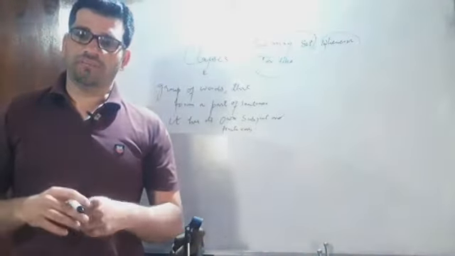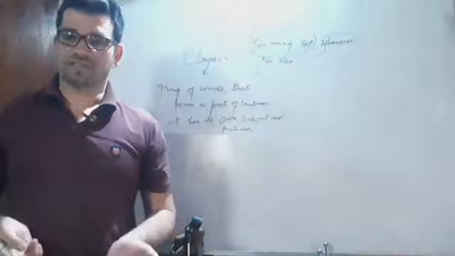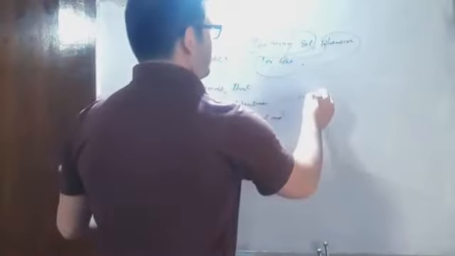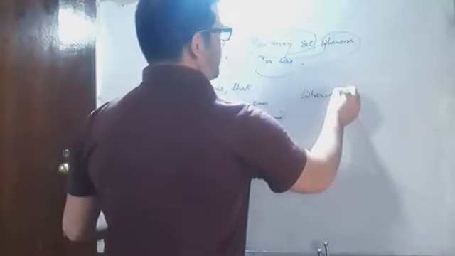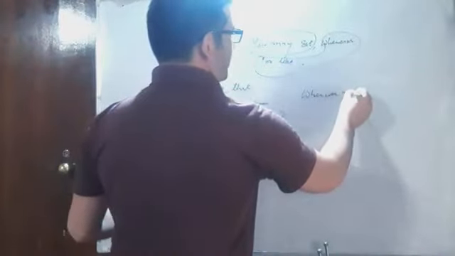Clauses are of different types. One is the main clause that stands alone, that does not need the help of another clause to complete its meaning. Now, a subordinate clause is that clause which needs the help of a main clause to complete its meaning. For example, if I write, whenever you like, it doesn't give us full sense, a complete thought. It needs the help of the main clause to complete its meaning.